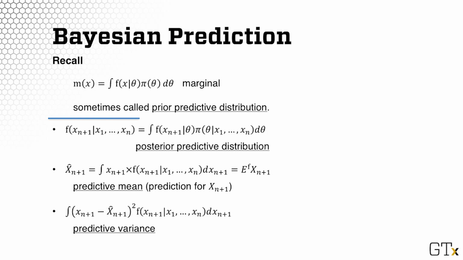Now, the prediction itself is the predictive mean. It is the mean with respect to this predictive distribution. Analytically, that would be the integral of x_{n+1} times the posterior predictive distribution of x_{n+1}. The predictive variance is defined in the usual way. It is simply the squared difference integrated with respect to the posterior predictive distribution.